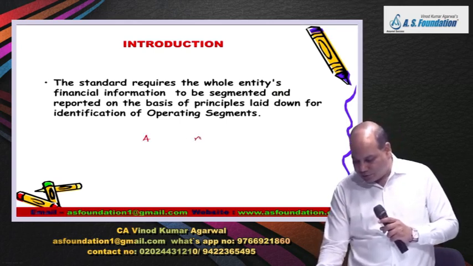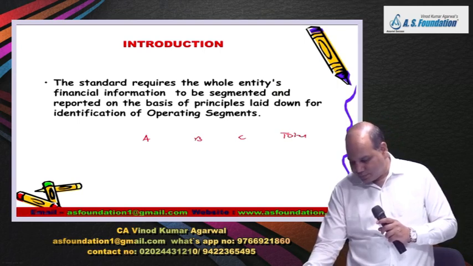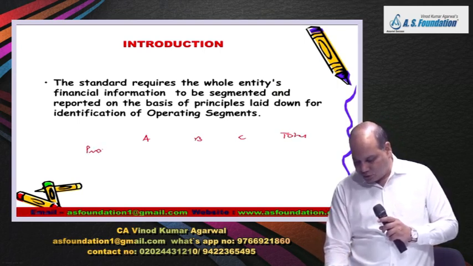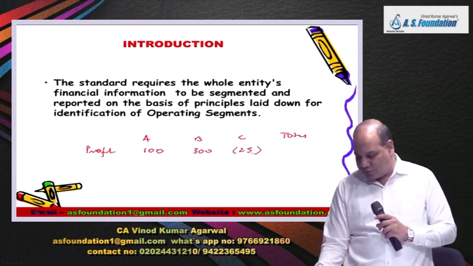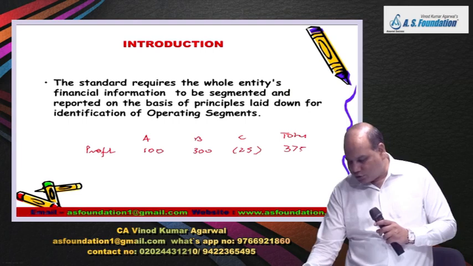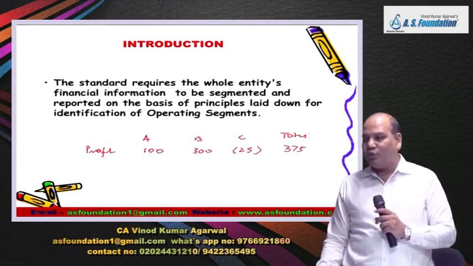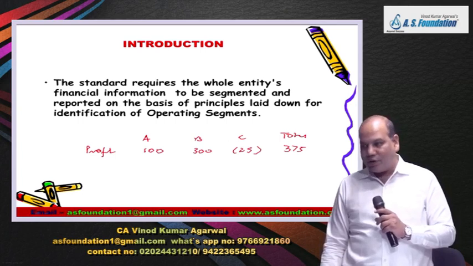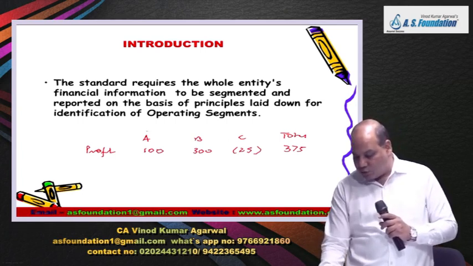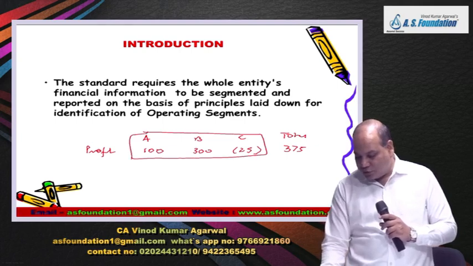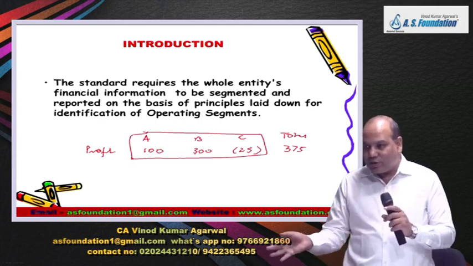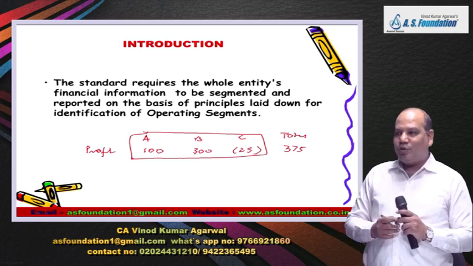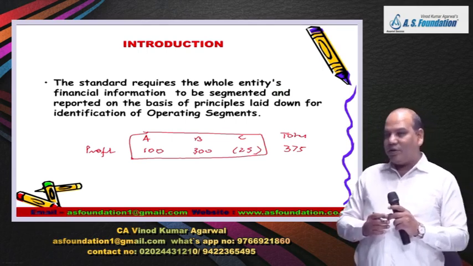Say, for example, a company has 3 divisions and their profit is like this: 100 crore, 300 crore, loss of 25 crore. So which figure will you get to see in the profit and loss? If only the P&L account is presented, 375. As an outsider, you will never know there is a loss making unit also here, and the company will continue to do business and burn your money, okay, year after year.